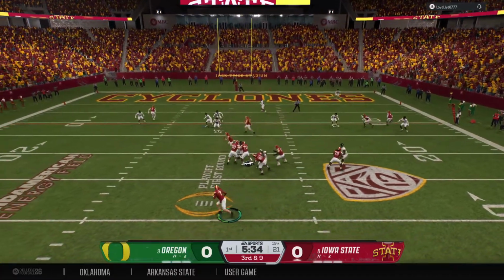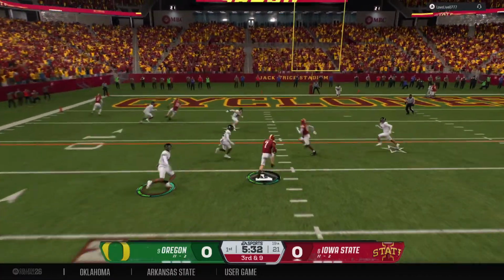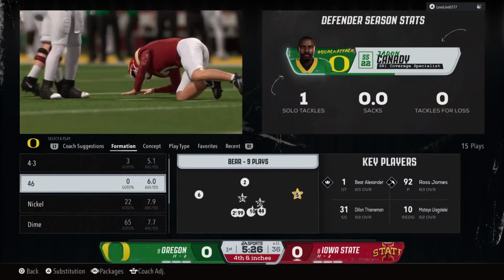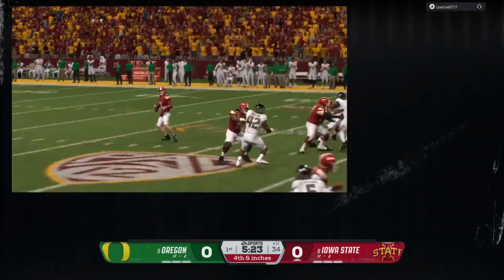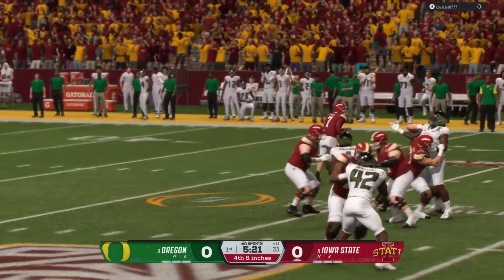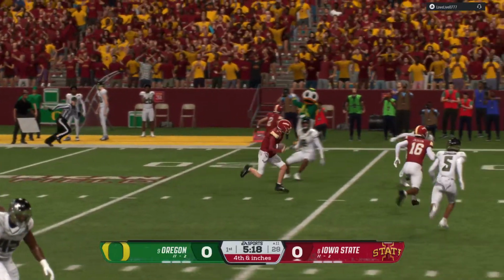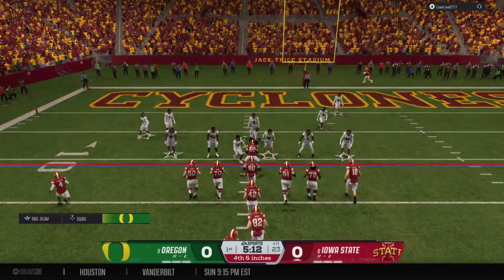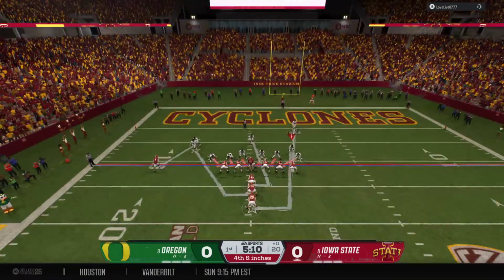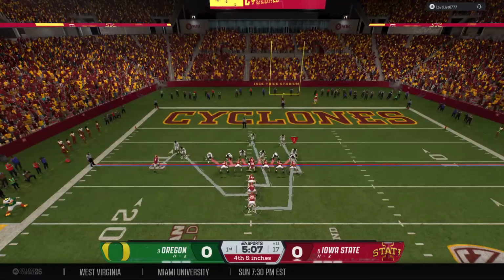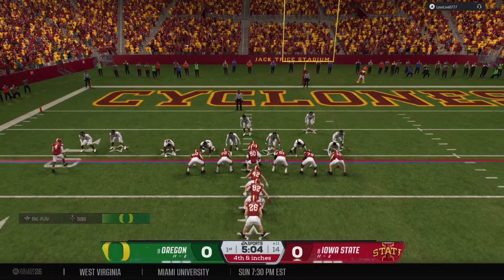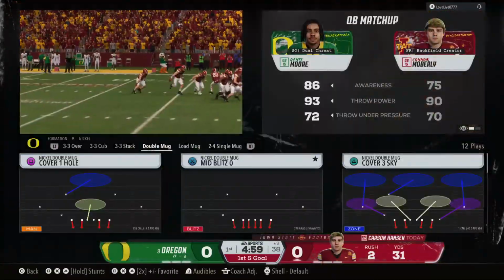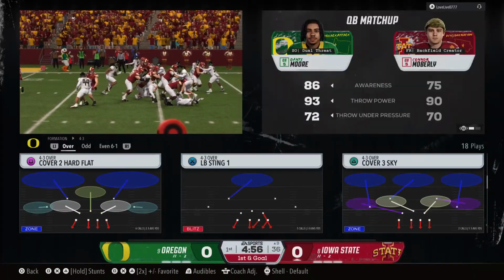Dropping back, looking to throw for the 1st down. They make the stop just short of the marker. It's going to be 4th down and inches. Now, a 4th down. So on their first possession of the game, the offense stays on the field, and they'll go for it. On 4th down, they'll try and run for it. And the tackle is made, but the offense now is set up. 1st and goal from the 9.